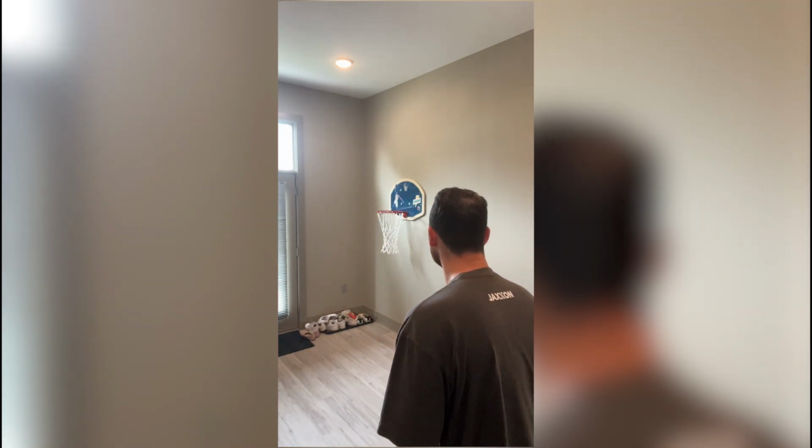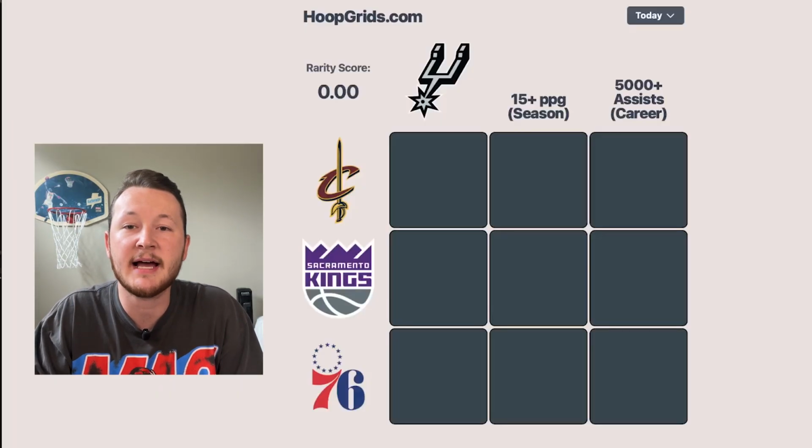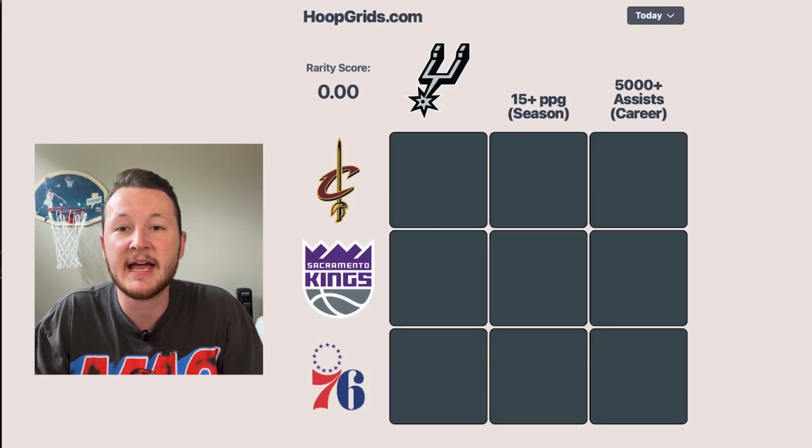Hoop grid, but if I make the shot, I take an all-time player for that grid spot. If I miss the shot, I have to try and figure out a current player that fits that grid spot. All-time player for the first spot. Obviously, we made that shot, so we get an all-time player from the Cavaliers and the Spurs.